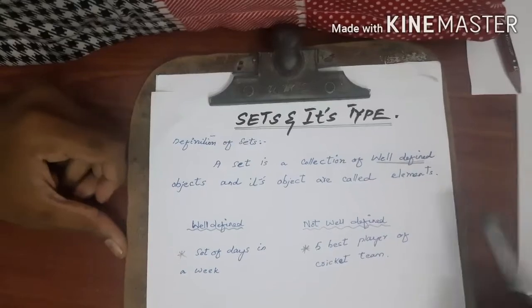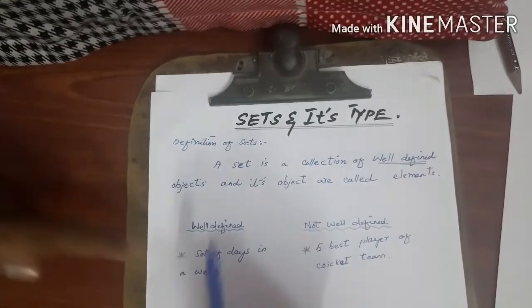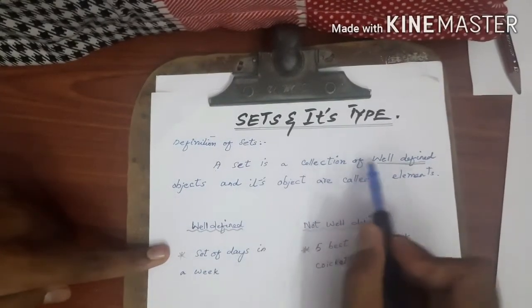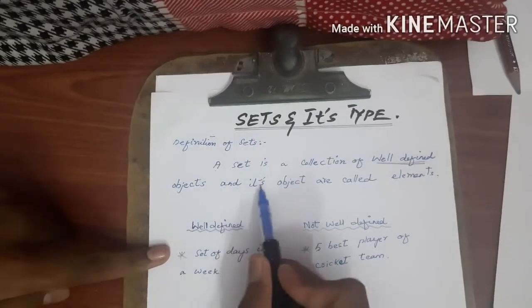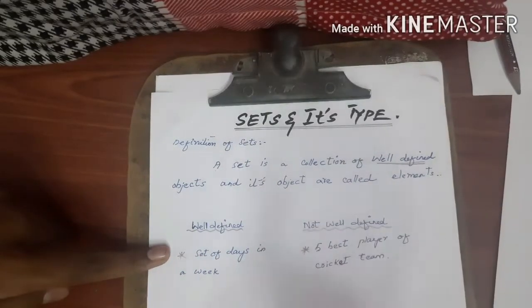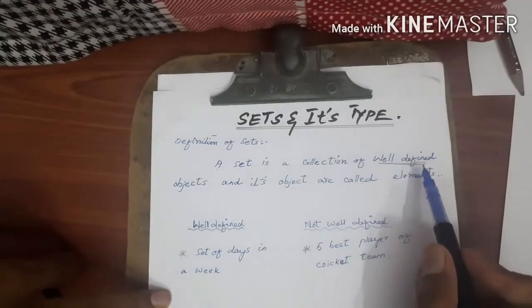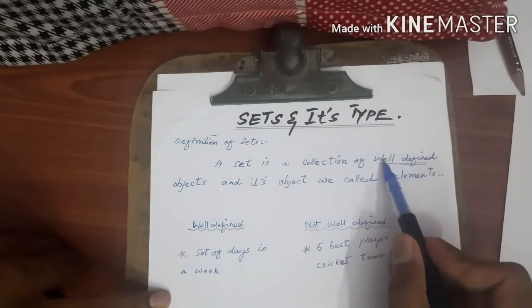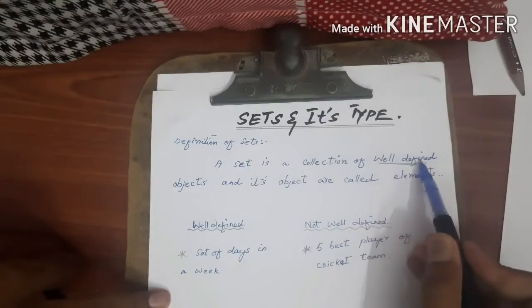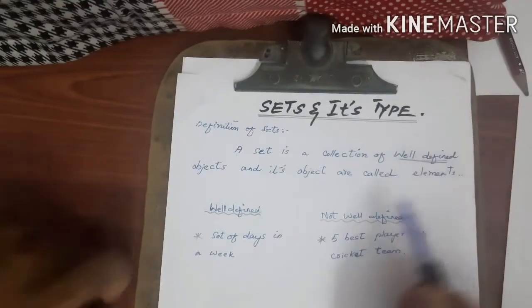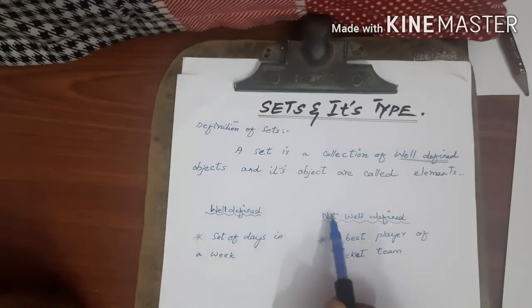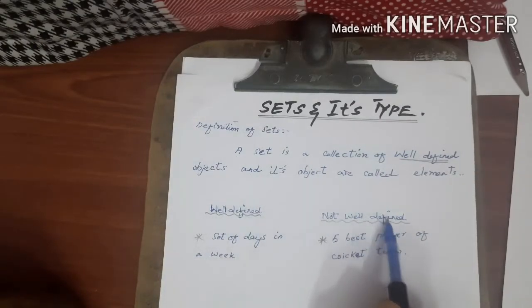A set is a collection of well-defined objects, and its objects are called elements. Note the point, well-defined. What is a well-defined object? What is the difference between well-defined and not well-defined?